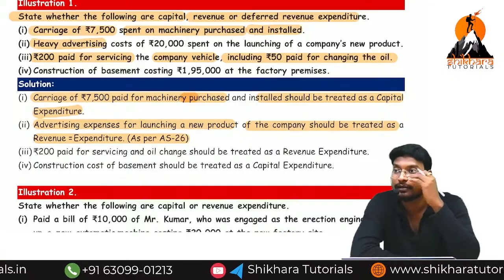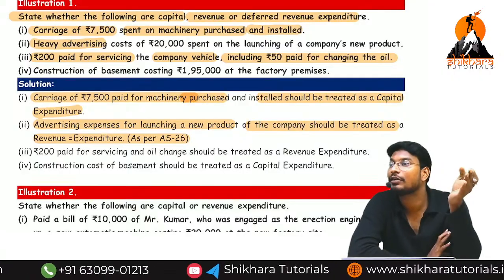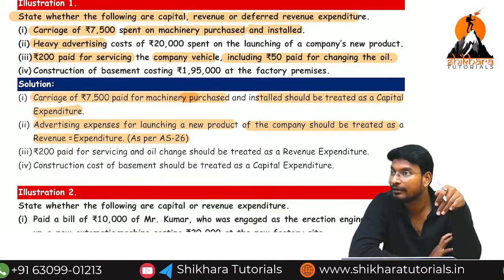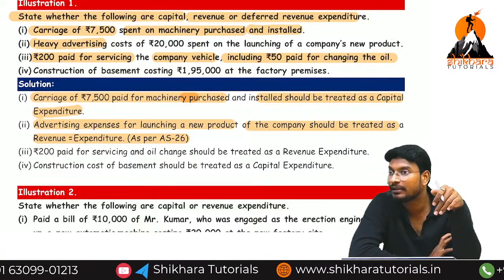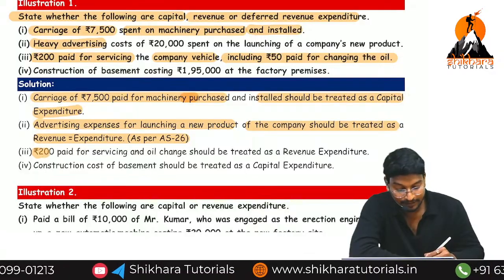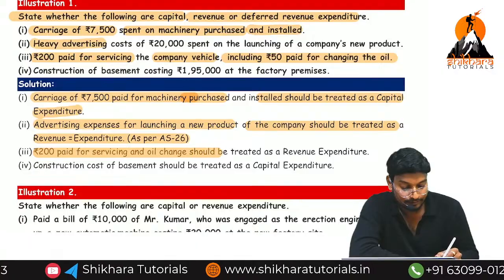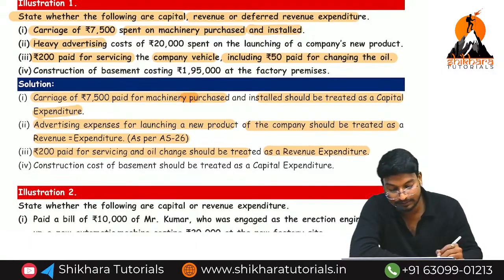Changing the oil. Okay. Both are what? Just normal repairs. This would be performance increase, and have they given any performance increases? No. That means what? These are normal expenses. So rupees 200 for servicing and oil changes should be treated as revenue expenses.